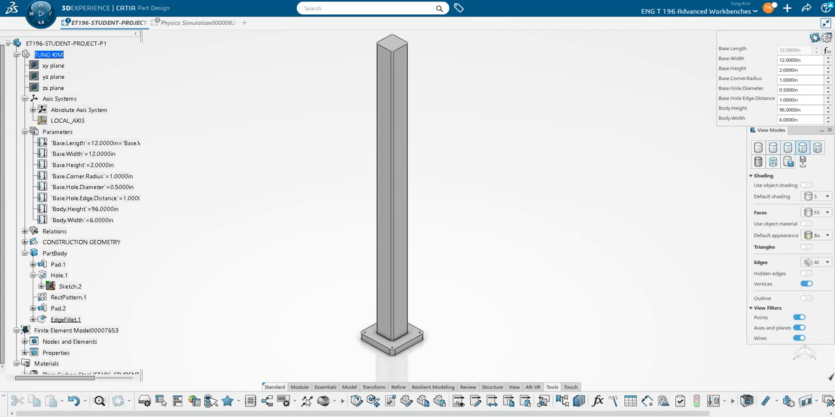Hi everyone, in this video I want to show you what I'm doing for my student project for the class 196. My plan is building a traffic light, with the base over here. Actually this is one part, but I call this the base one and this the body one.